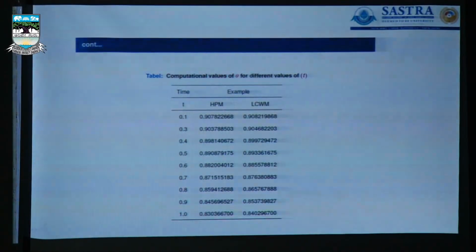And not only the real-time data, numerical validation has also been done. The HPM method, homotopy perturbation method, has been implemented for solving that particular problem. For the first time, we have implemented both methods for solving these kinds of highly nonlinear as well as fractional order differential equation models in the ship dynamical approach.